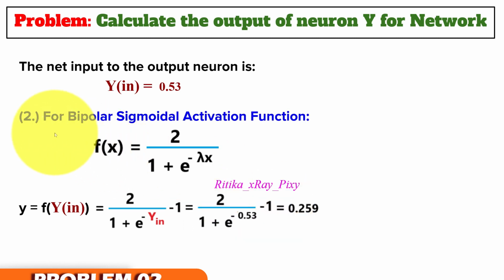Next, we will do this for the bipolar sigmoidal activation function. Put the value again here. You can see the function defined, then put the value; this time we again have 0.53. The change here is just 2, and in the previous one we had 1, and the output we got here is 0.259.